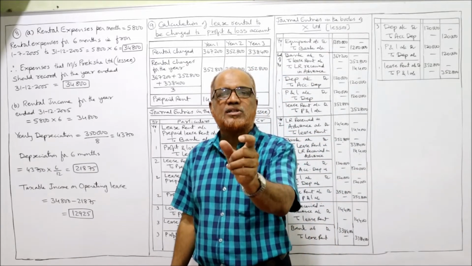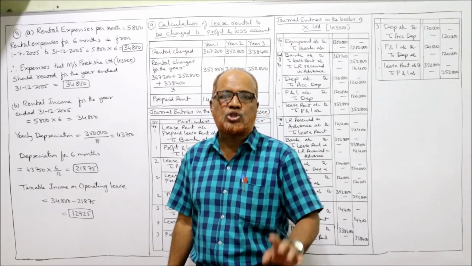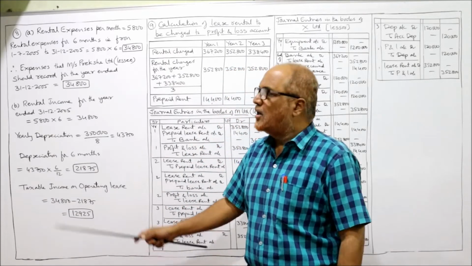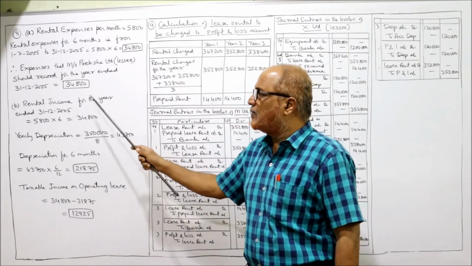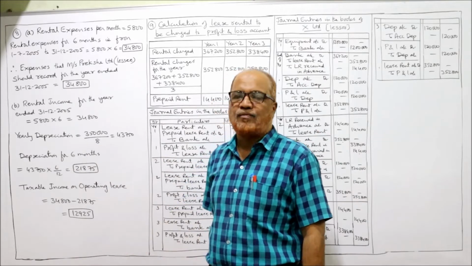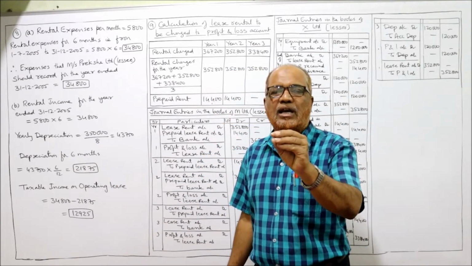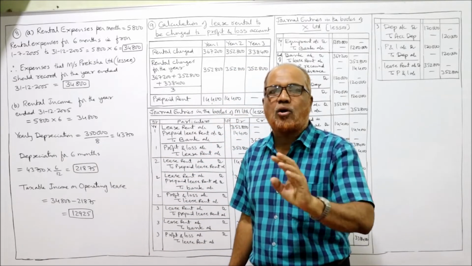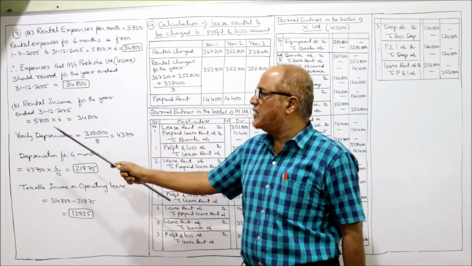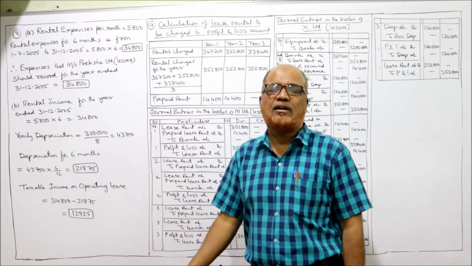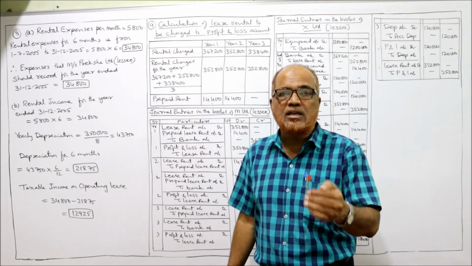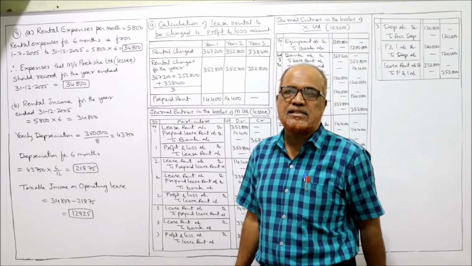It is asking you how much expenses Preksha Limited should charge. That's it. Now second question, rental income for the year ended 31st December 2005. Every month 5,800 rupees the lessor got. So total 5,800 into 6, 34,800 is the total revenue received from lease rental.